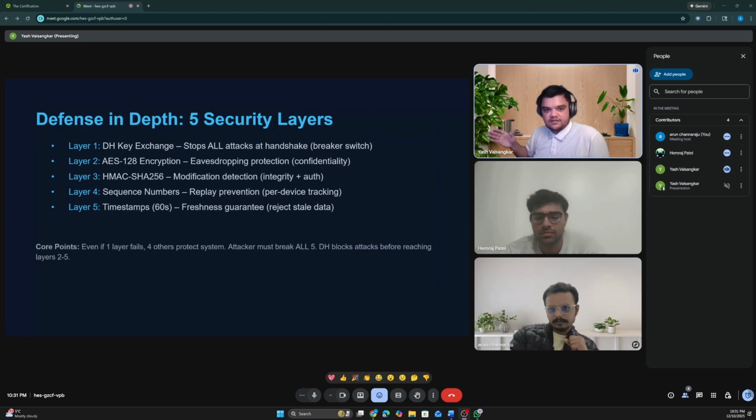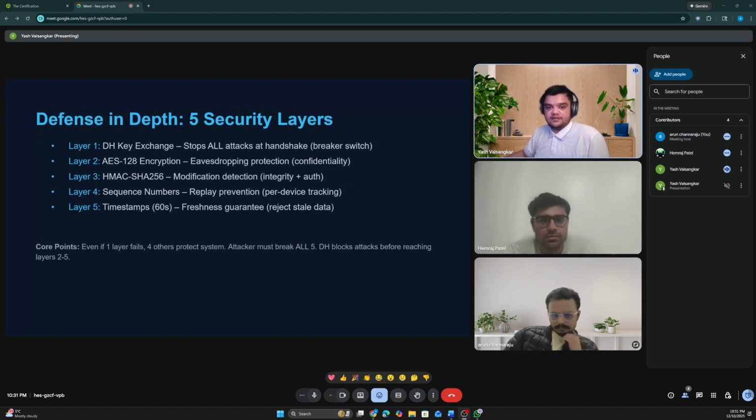What I want to emphasize is that we use 5 layers instead of just encryption or just MAC. Layer 1, DH key exchange. This is the breaker switch: no handshake, no communication. All 5 attacks we're about to demo are blocked because an attacker cannot complete the DH key exchange. The second layer: if somehow the attacker gets through the first layer, the ciphertext is unreadable, even with plaintext in front of you. You can't reverse the encryption.